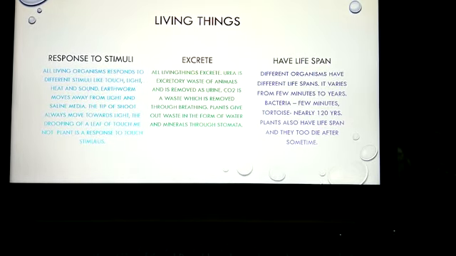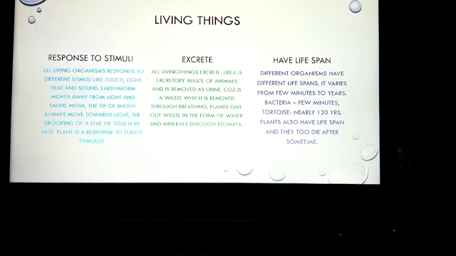Different organisms have different lifespans. It varies from a few minutes to years. The lifespan of a human is 100 years, but the lifespan of different organisms is different. A bacterium's lifespan is only a few minutes, whereas the lifespan of a tortoise is 120 years, which is more than that of humans.